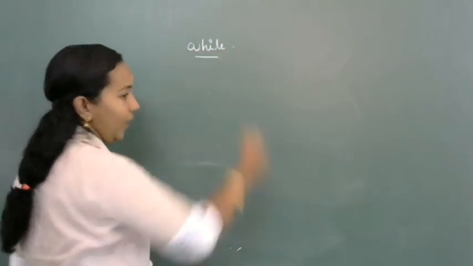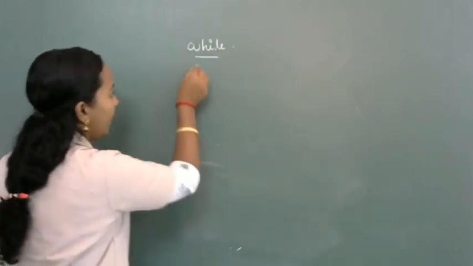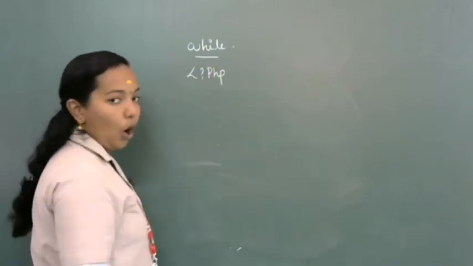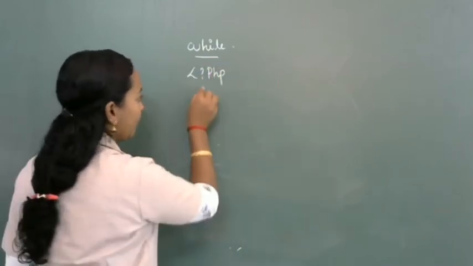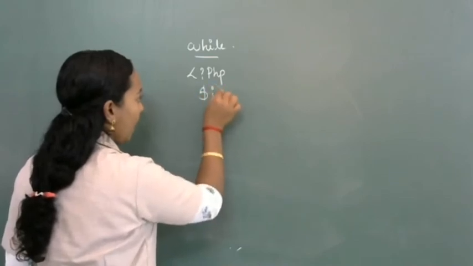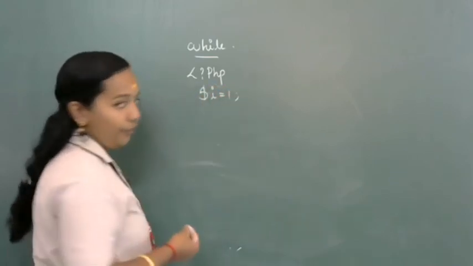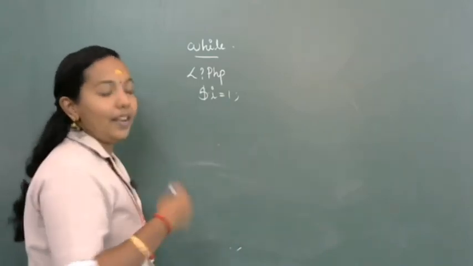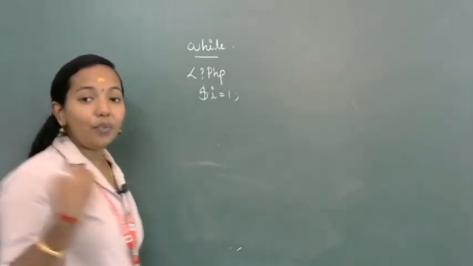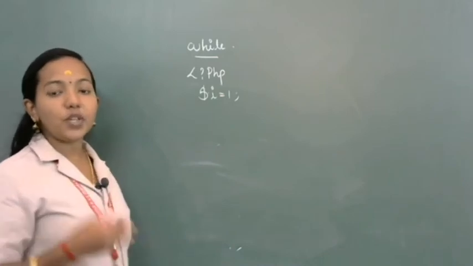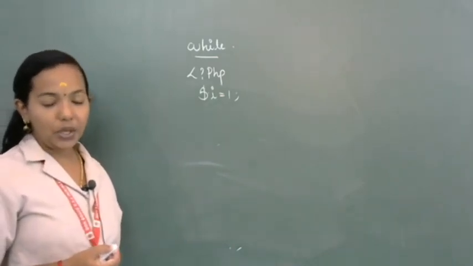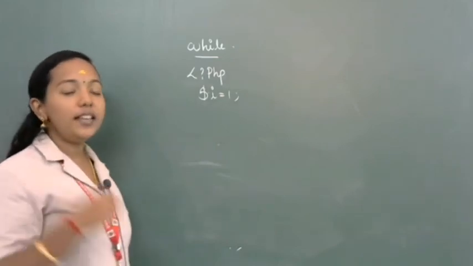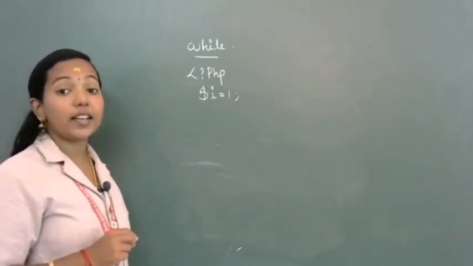Open the PHP tag. $i equal to 1. Then next one, actually while belongs to entry controlled loop category. So after the initialization you want to check the test expression.